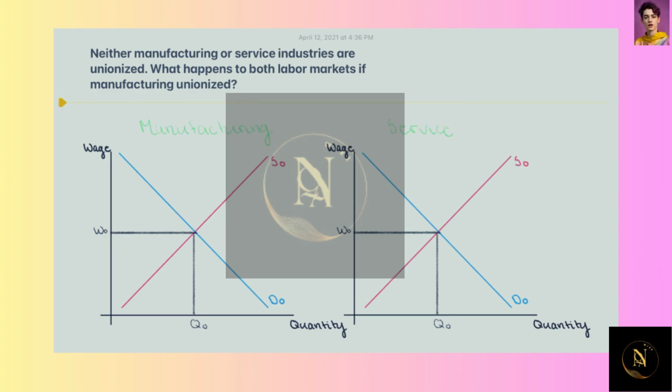So what typically happens when labor markets unionize is that the wages increase. This is going to have a similar effect as a minimum wage here. So within the manufacturing industry, our wage is going to increase from W0 to W1.